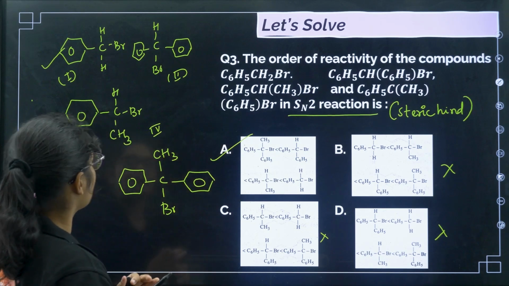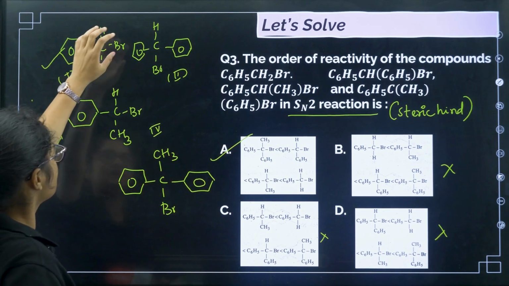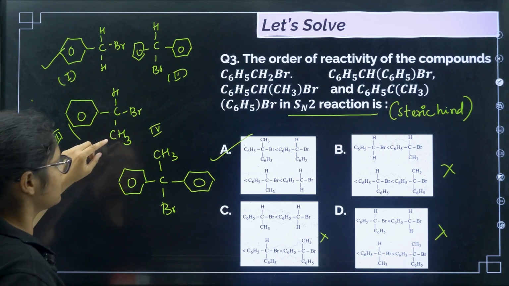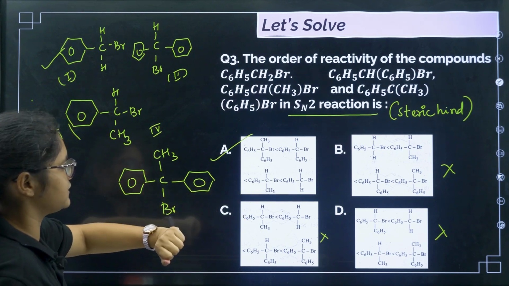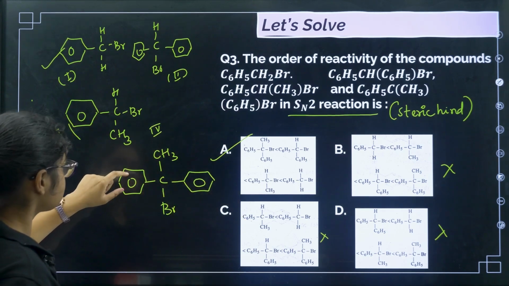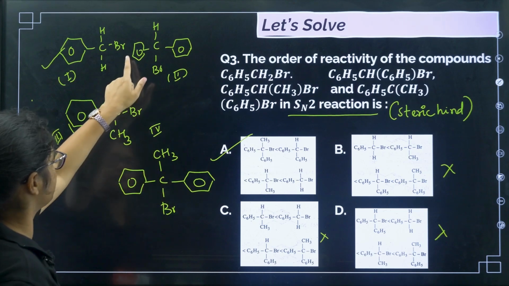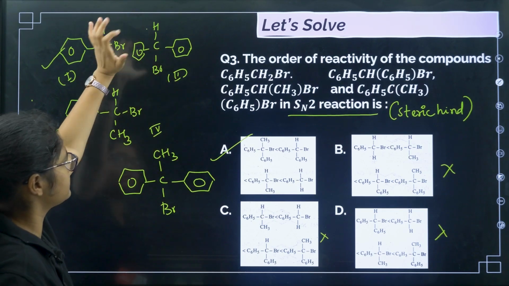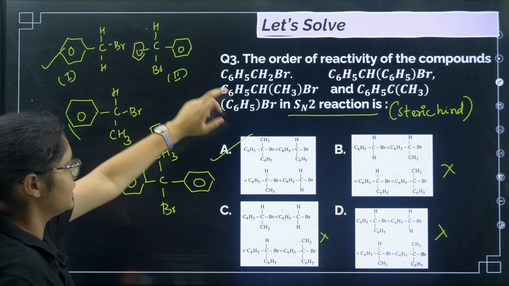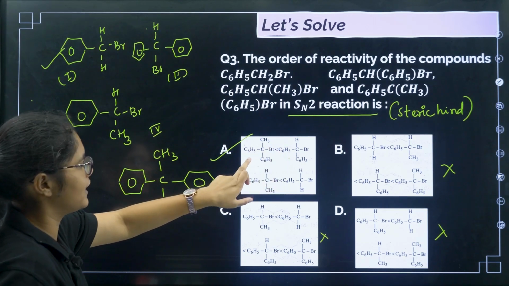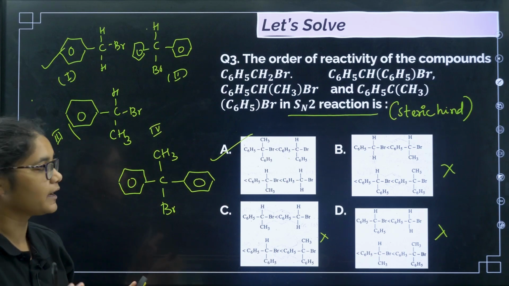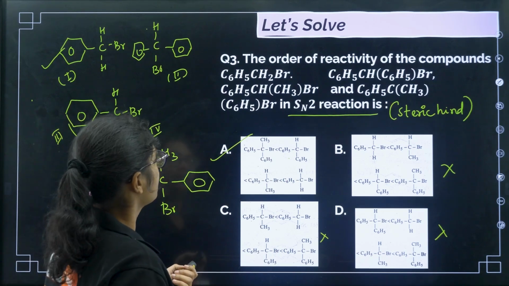But again, let us check what happens when there is only CH3 here. So this can be the third one, as only CH3 is there. Next, here there are also 2 phenyl groups, and here also 2 phenyl groups, but here with the phenyl groups there is a CH3, while here with the phenyl groups there is an H. So this is less hindered. So the previous one will come, then this one, and the last one will be 2 C6H5 with 1 CH3. The correct answer is option number A.